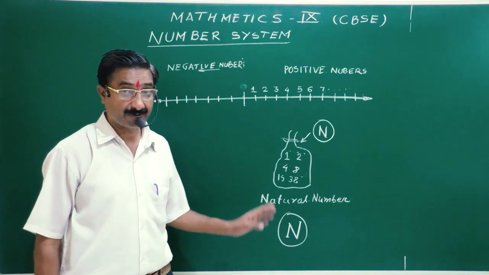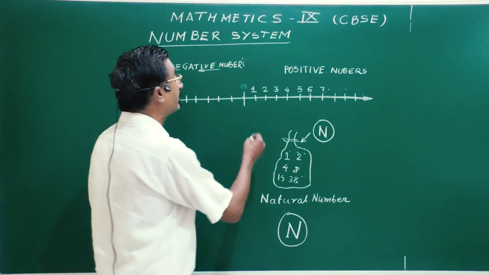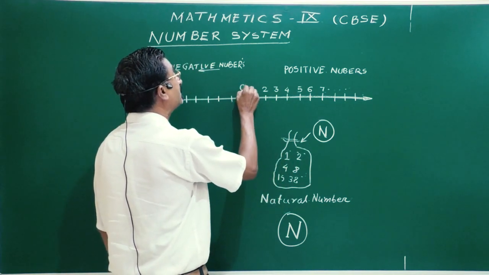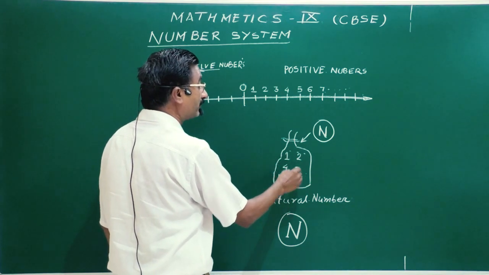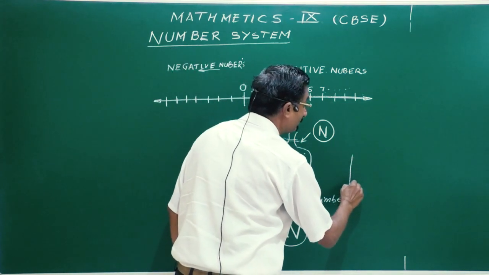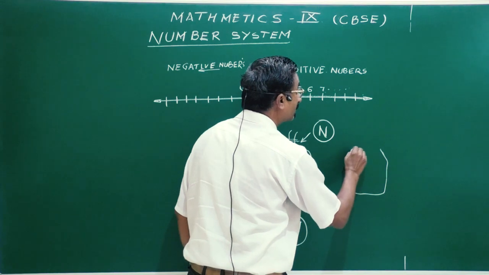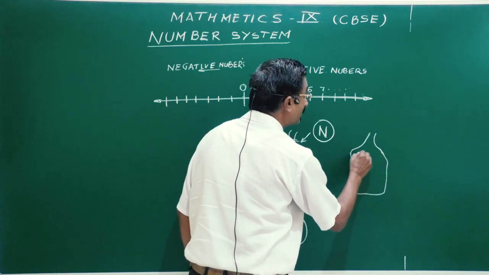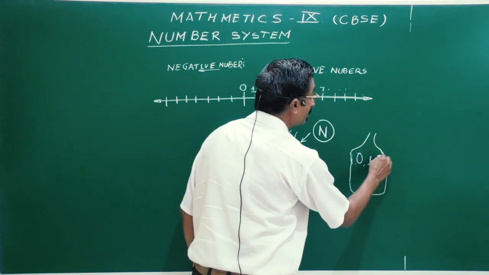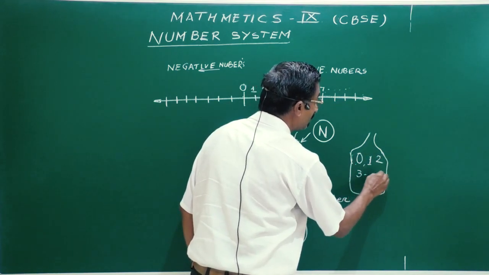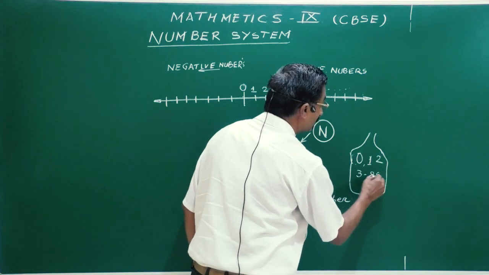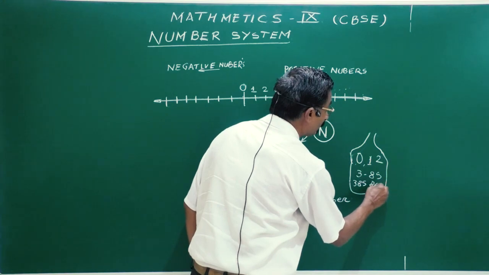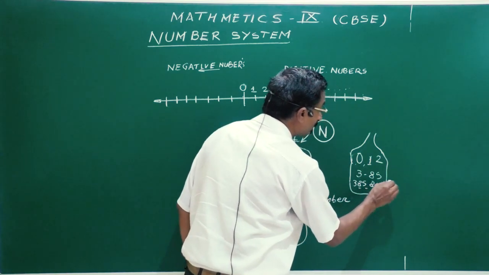Natural numbers are the numbers which start from 1 up to infinity, and all of them are positive numbers. Now, suppose the person is collecting and keeps 0 in the bag, the second time he is keeping 0, 1, 2, 3 and so on, say 85, 385, 800, 8420 and so on.